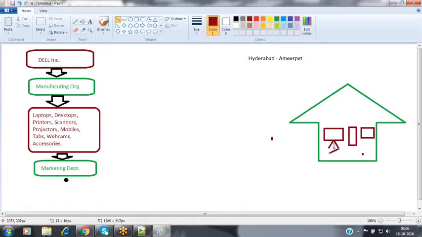So now here they're placing all those products inside that particular campaign so that other people will be able to see. Inside that campaign, they're placing all the products which they have manufactured and are going to release into the market. The latest models of desktops, mobiles, tabs, printers and scanners, everything they're placing inside the tent. Why? So people can see how my next model of laptops, desktops, mobiles and printers will look like.